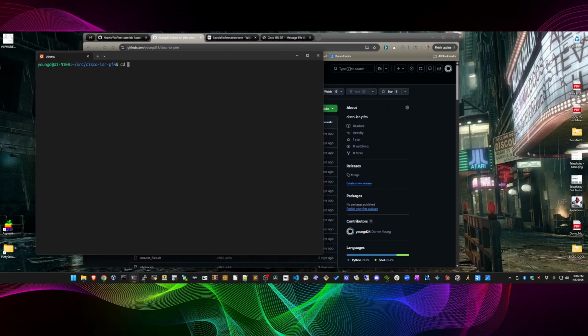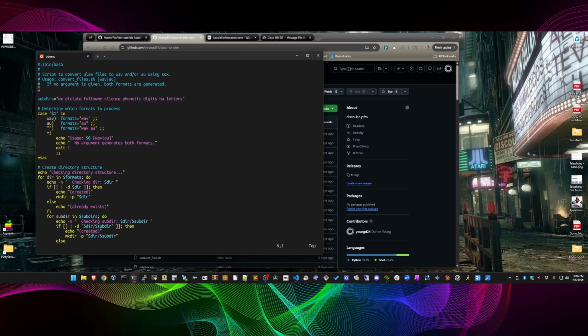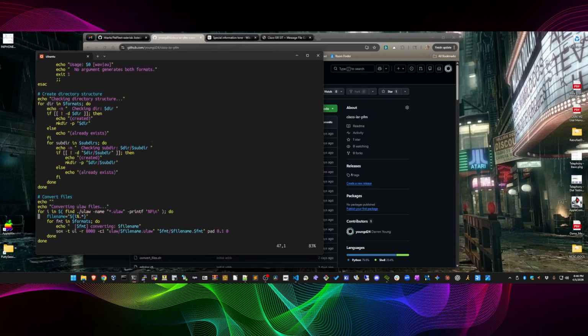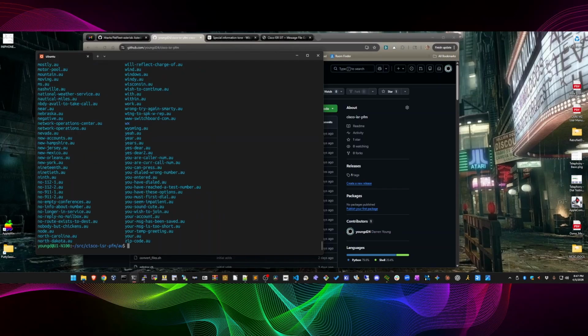But where do we start with the AU files? So we've got ULAWs. How do we convert them? Well, let's start with the convert files. I put together a little shell script. You give it an argument of either WAV or AU as the output, and it takes the input ULAW, then uses SoX, which you need to have installed, either under WSL, which I'm using here, or under my Linux box, which I use elsewhere. Either one works. And this will produce a directory structure of all of the AU files that came from the ULAWs.